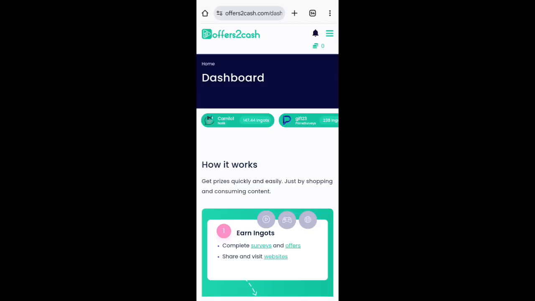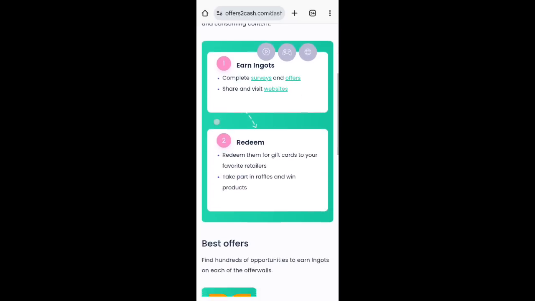So when you register, you'll be seeing on your screen, "Verify your email now." You click on it, and they are going to send you a code to your email. Then you go to your email and you will see the option to verify email. Click on it, and it will automatically verify. Then you will see your dashboard. This is how your dashboard will look.